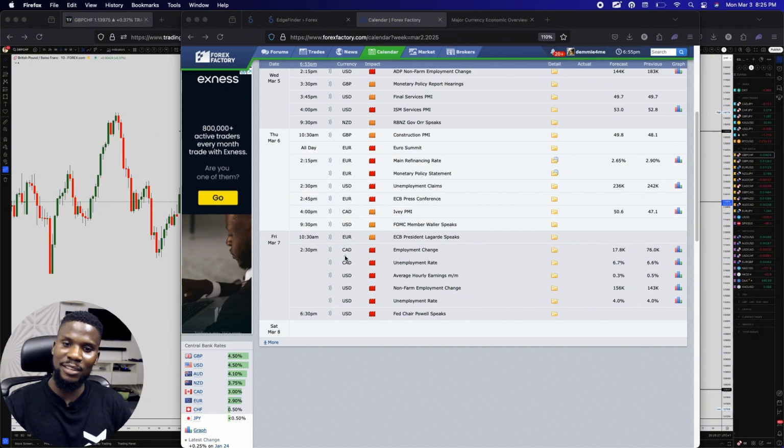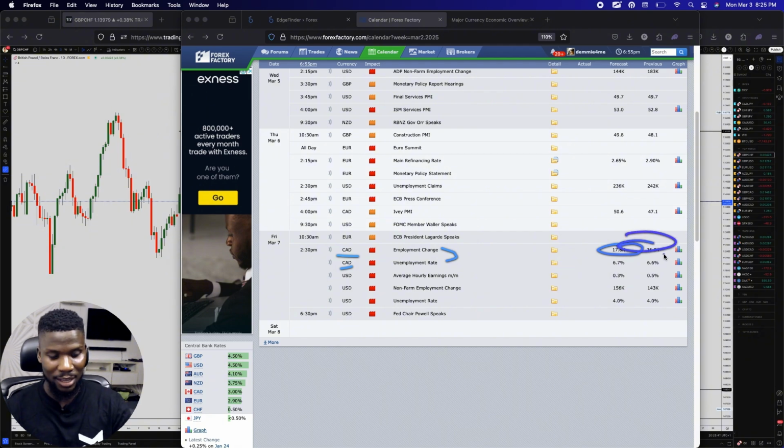Canada always comes with it as well. Employment change and unemployment change are coming as well. Employment in Canada is expected to drop to 17.8 thousand. That is crazy, from 76K to 17.8K. That's roughly 55K, if my math is correct. That's roughly 55 or 60K actually. That is a lot.